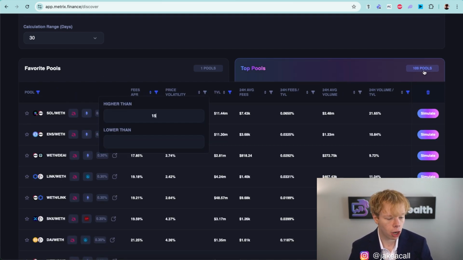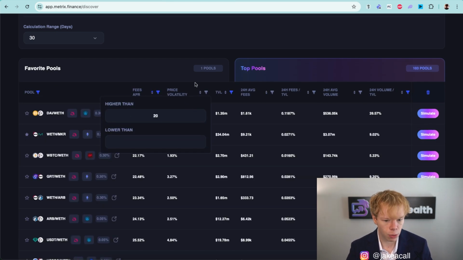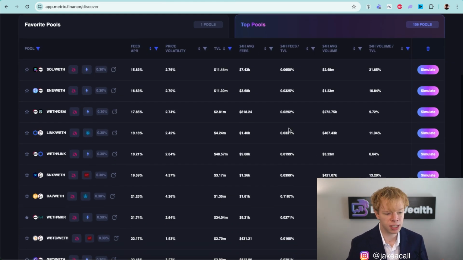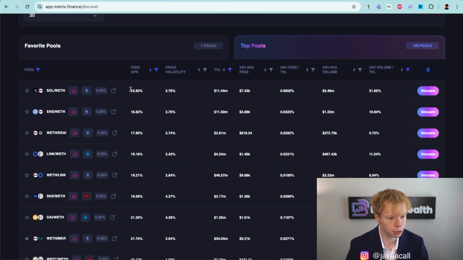That brings me down to about 109 different pools, and if I want to sort through a couple less, I could do higher than 20%, and that brings me down to 103 pools. Not a big difference, so let's just look at 15%. We can start scrolling through these opportunities, seeing what assets we've heard of before and what assets might make sense in a liquidity pool. I see Sol to Ethereum right over here.